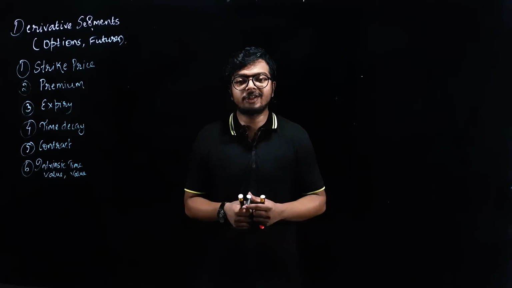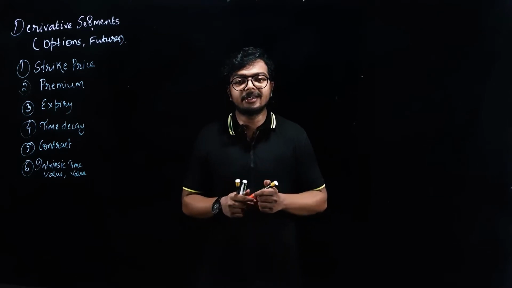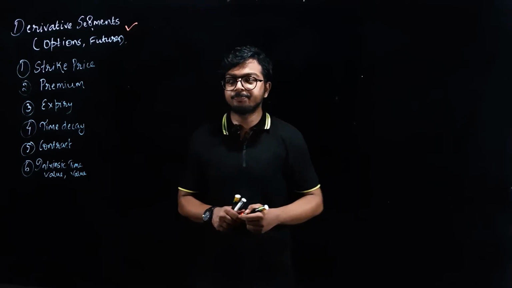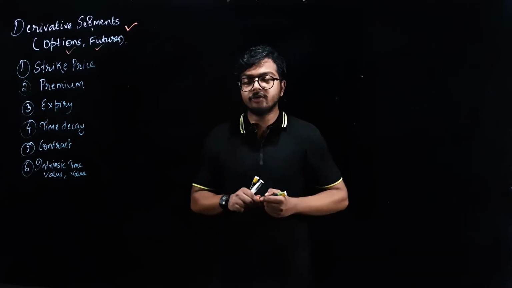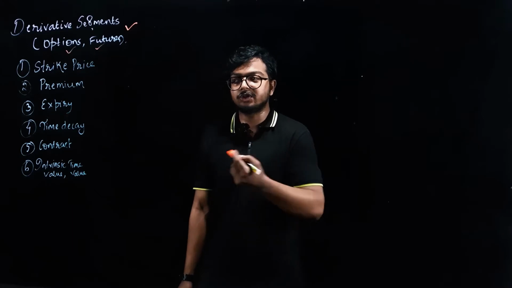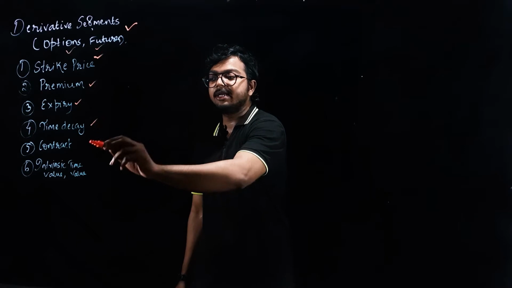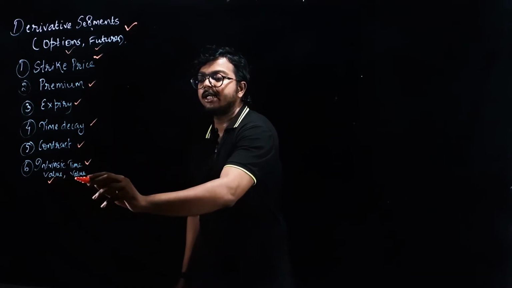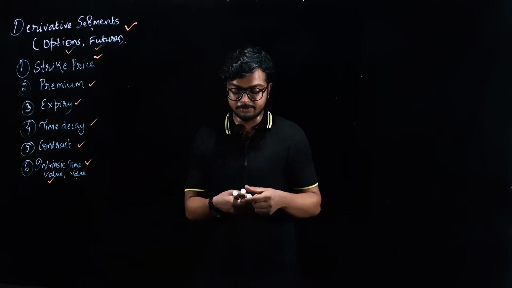So in the last series of videos in the basic section, we saw the equity segment. Now in this intermediate segment we will be seeing the derivatives segment, equity derivatives. Here we will be seeing options and then futures. Before moving into options or futures we need to know a few basic terminologies: strike price, premium, expiry, time decay, contract, intrinsic value and time value. So we will be seeing all this with an example.